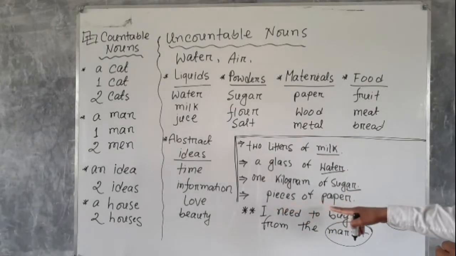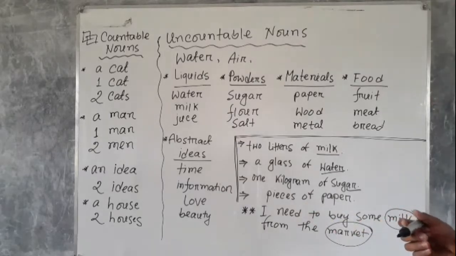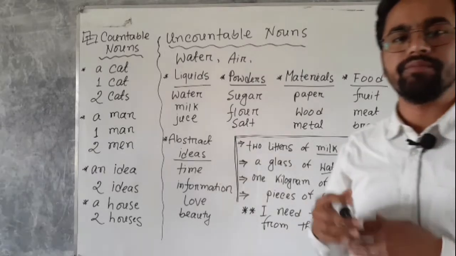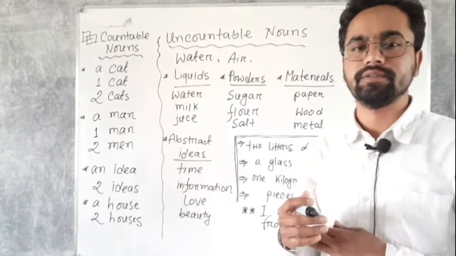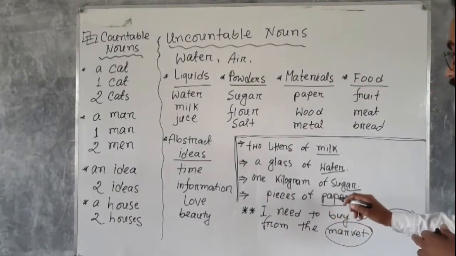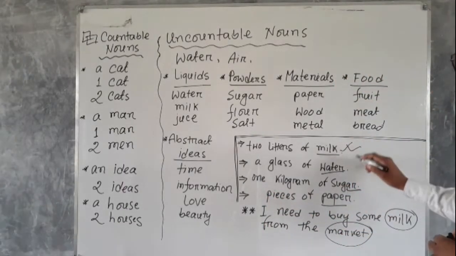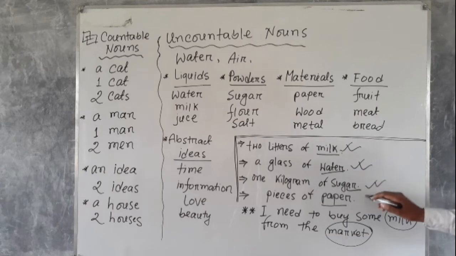And now the materials. Pieces of paper. I need pieces of paper. And all these are uncountable nouns.